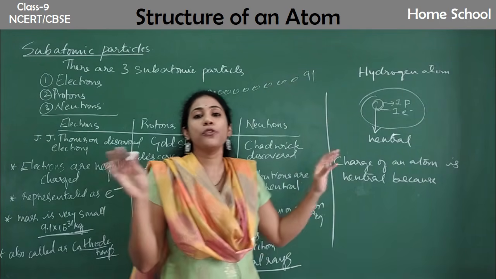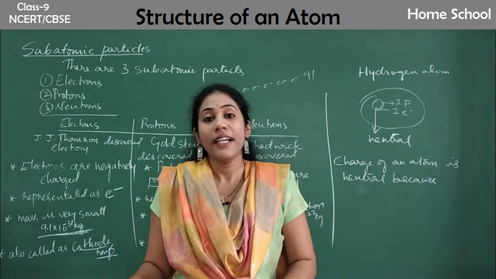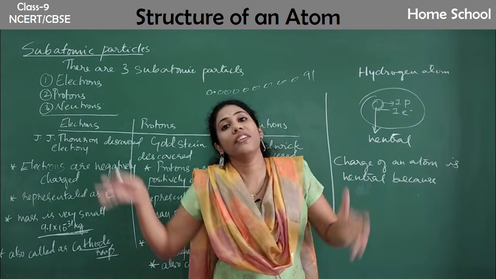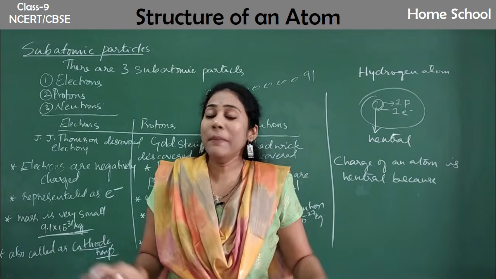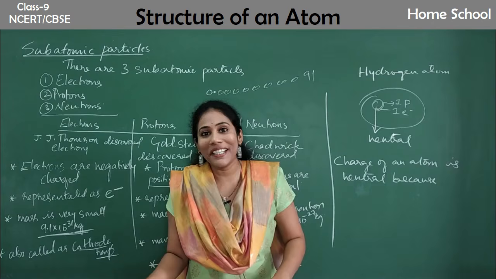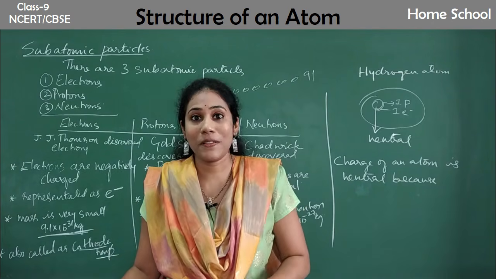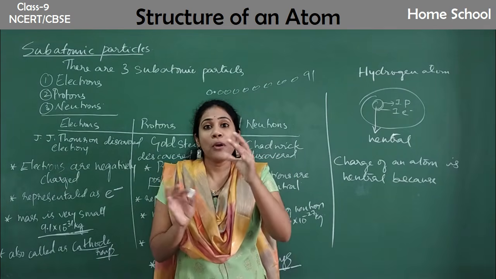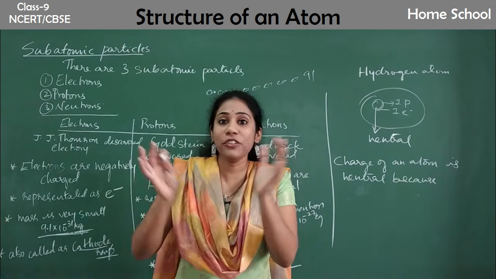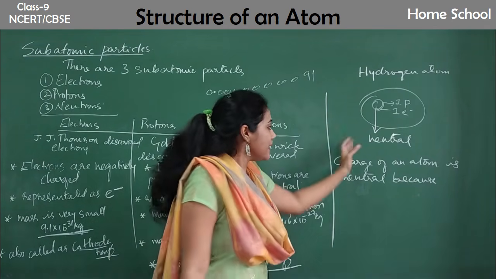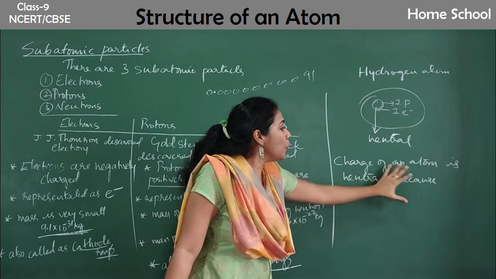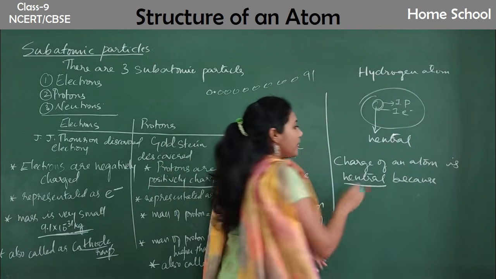If an atom has 2 protons, it will have 2 electrons. If it has 10 protons, it will have 10 electrons. If it has 20 protons, 20 electrons. If it has 100 protons, 100 electrons. The number of positive and negative charges are equal. That is the reason an atom as a whole is always neutral.